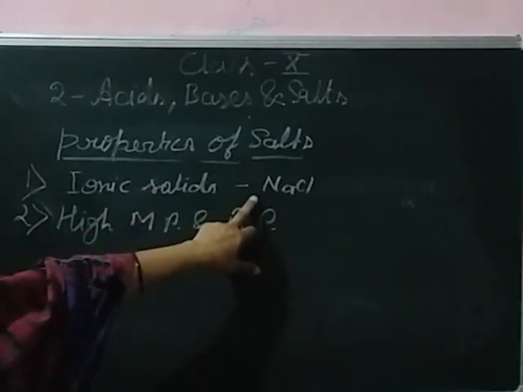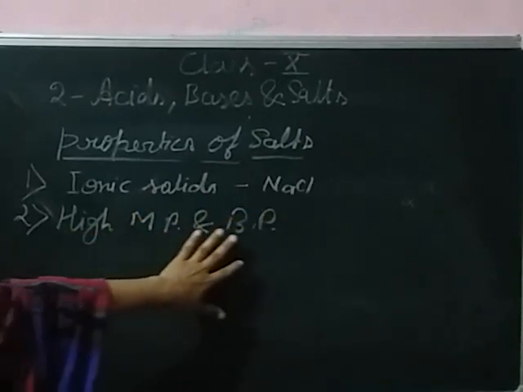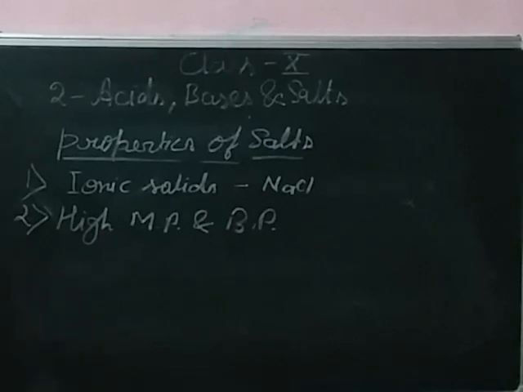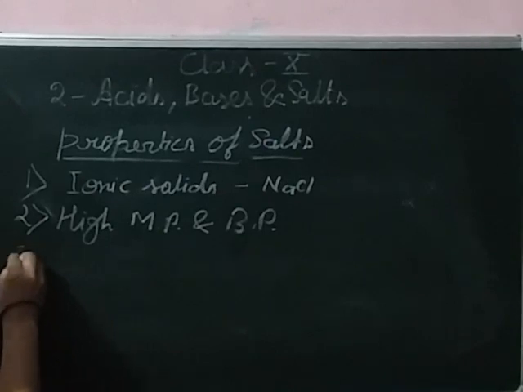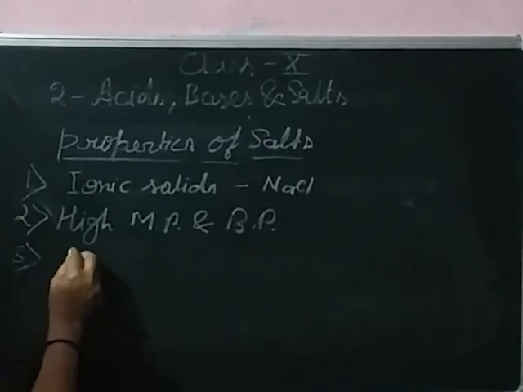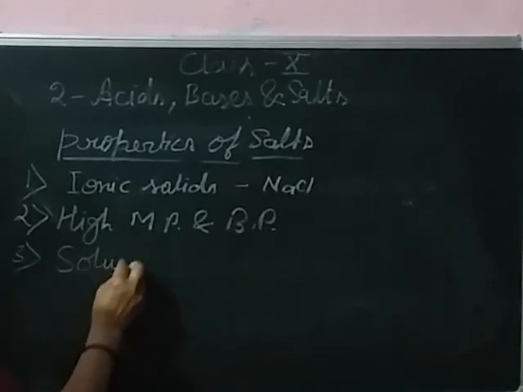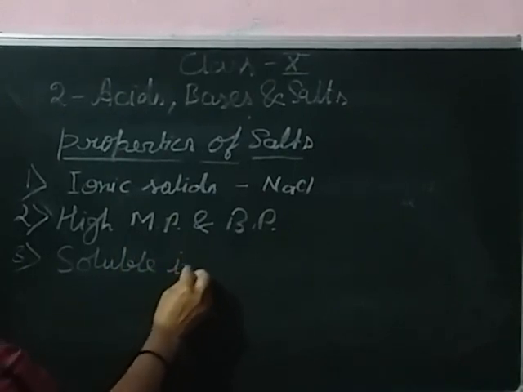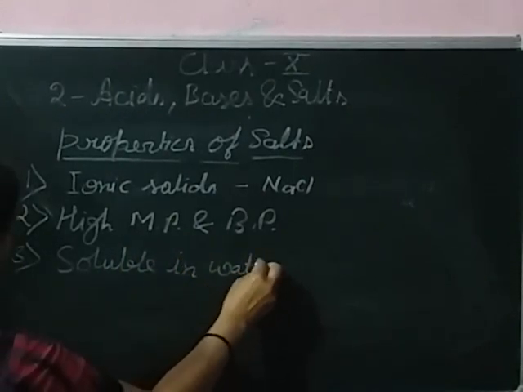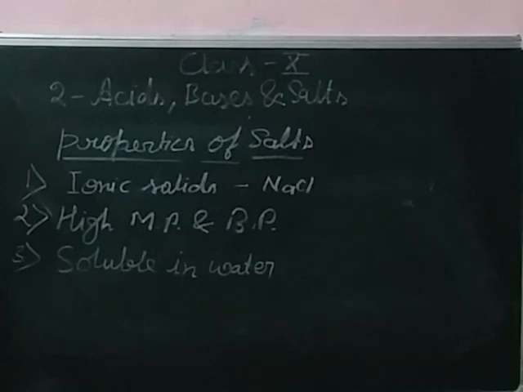In ionic solids, both are very high because of the presence of ionic bonds. The third property is that it is soluble in water, because of the ionic nature.